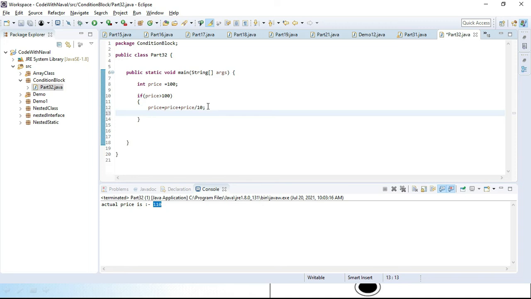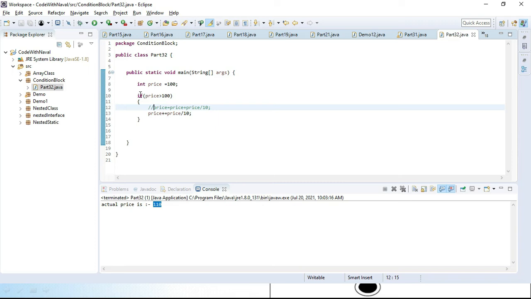And we have one more approach. We simply write price plus equals, and directly price divided by 10. So these are the two approaches. You can use either one depending on your requirement. Mostly I prefer the second approach because it reduces the amount of code. I'll comment out the first one, but you have both approaches.